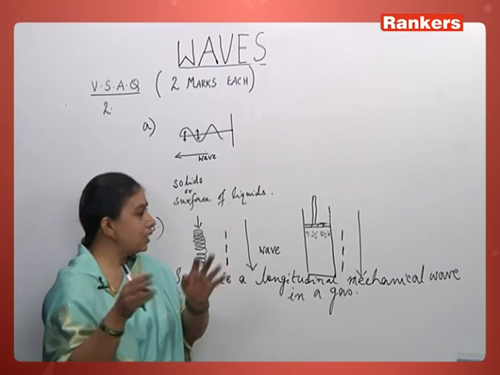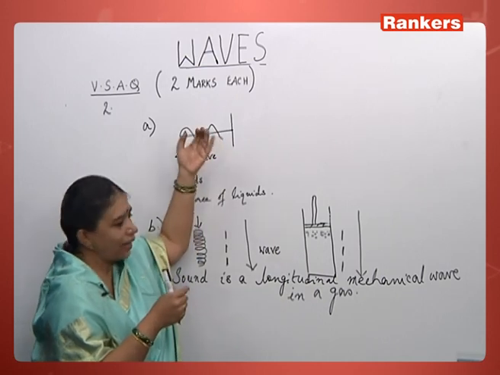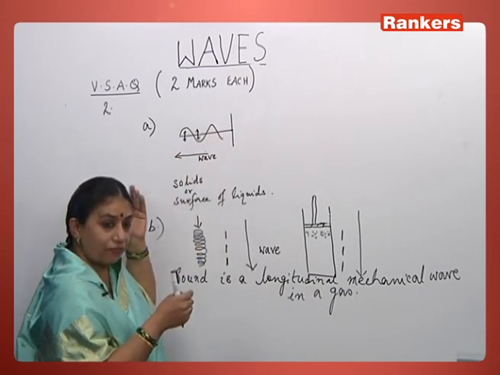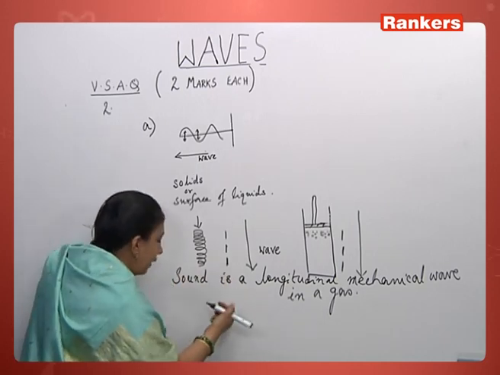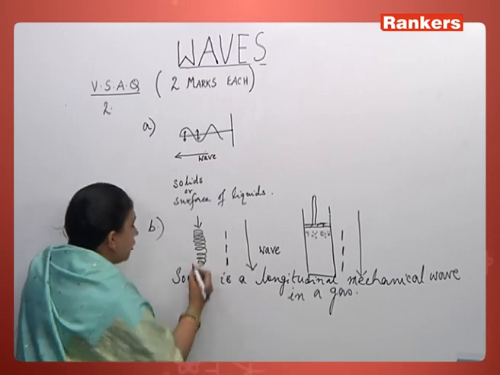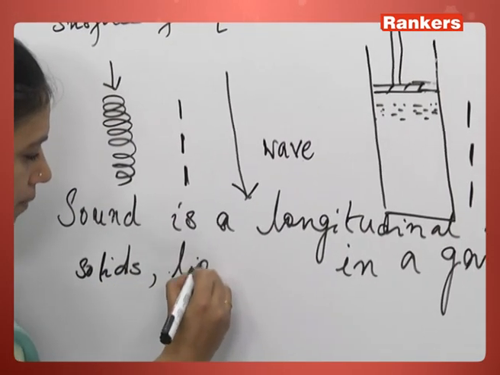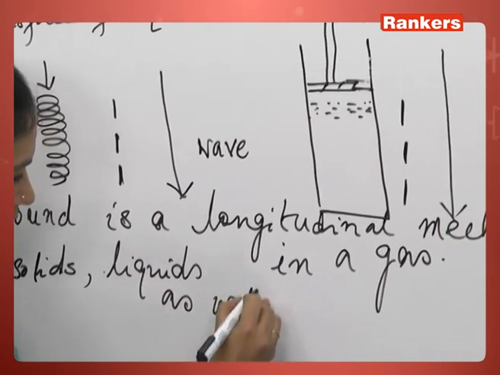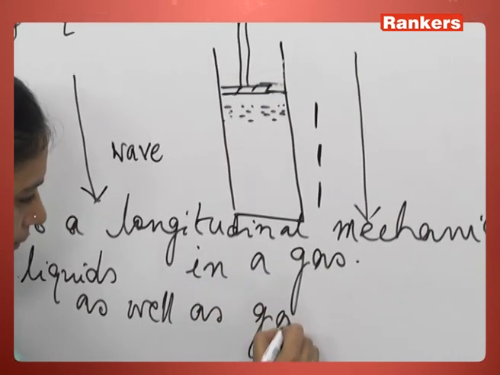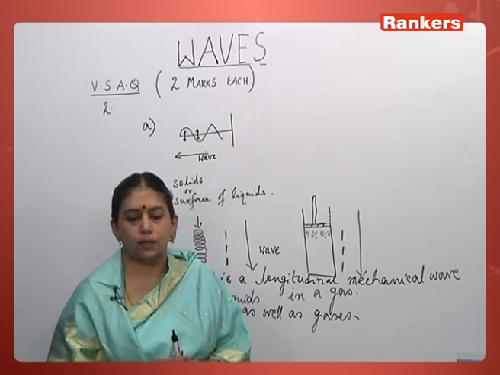But when you write the answer, you just have to write the definitions of both of them and give any one example and where they are produced. Here you can give any one of the examples and you can tell that longitudinal waves are produced in solids, liquids as well as gases. So, this is about the second question. Now, let us go to the third question.